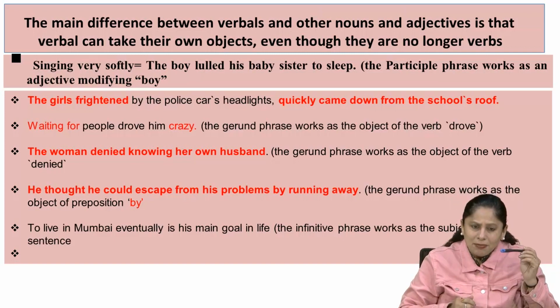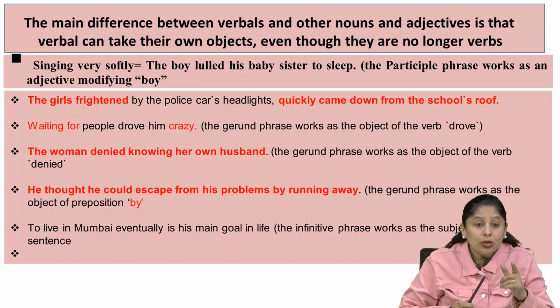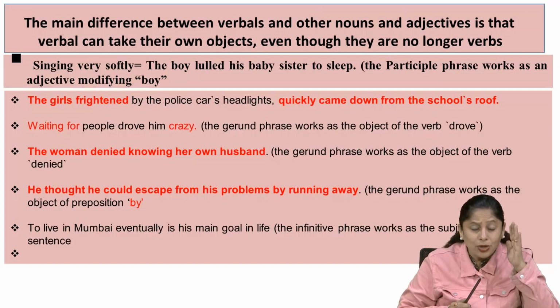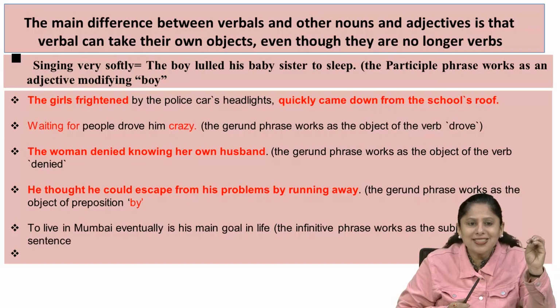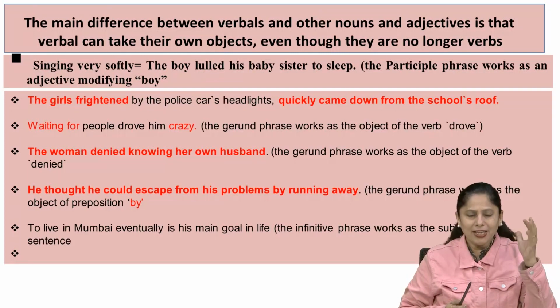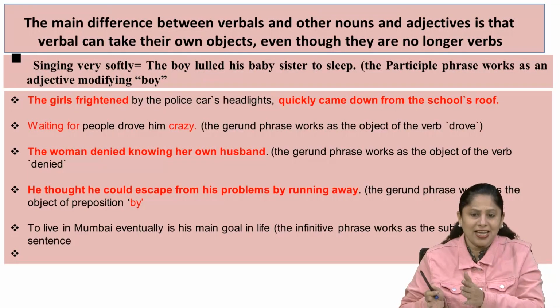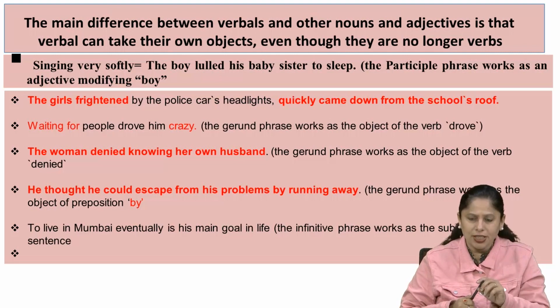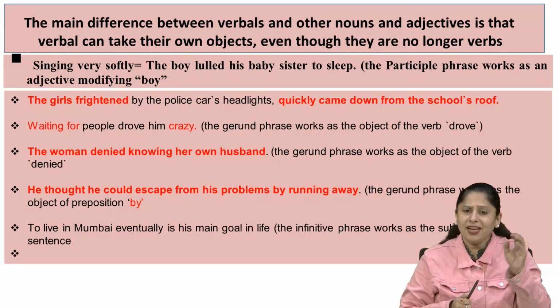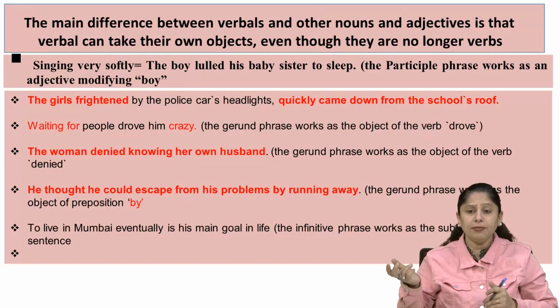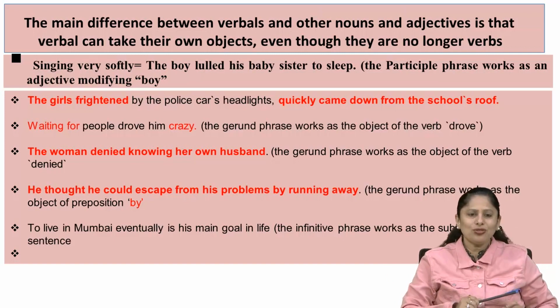It is the role of the adjective, because you have to remember again that they are the verbal phrases. You have to keep in mind that they are known as the participle phrases. Frightened, the word itself is a third form, past participle word. It is of the third form, neither past tense nor present tense, but the past participle, and that's why frightened is utilized over here. And naturally the sentence says that the girls frightened by the police car's headlights quickly came down from the school's roof. Now let's go for the next sentence.